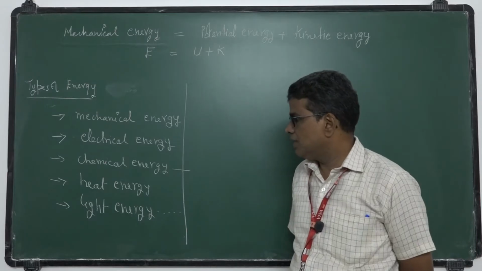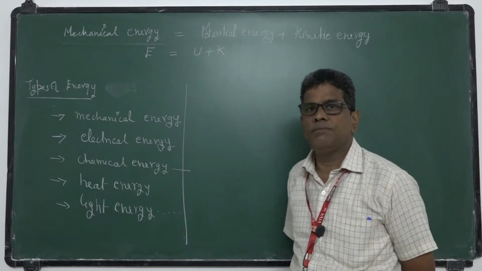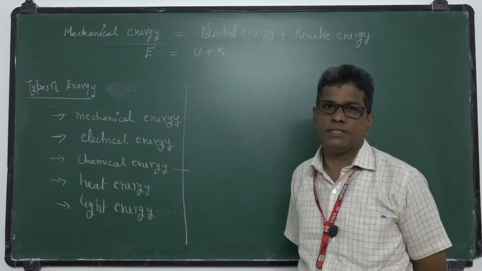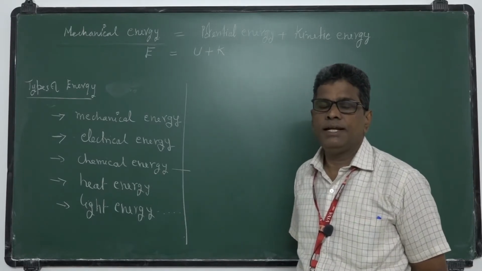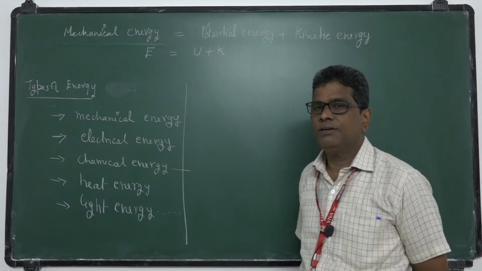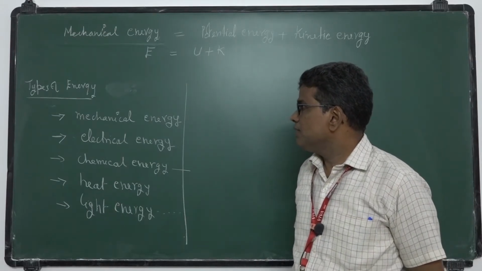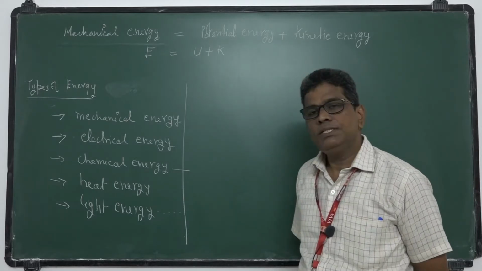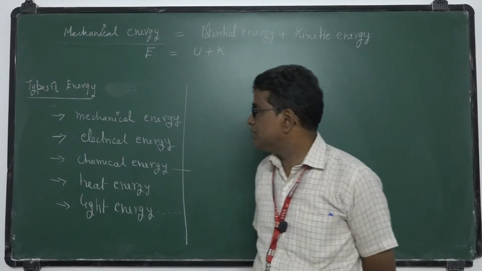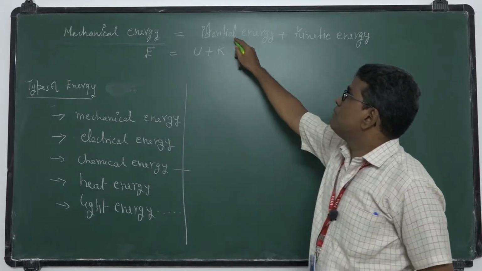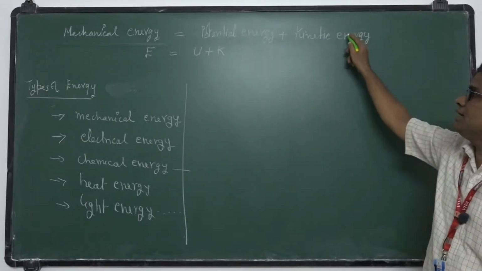In a bulb, electrical energy is converted into light energy. In LEDs, electrical energy is converted into light energy. These are different, but mechanical energy is the sum of potential energy plus kinetic energy.